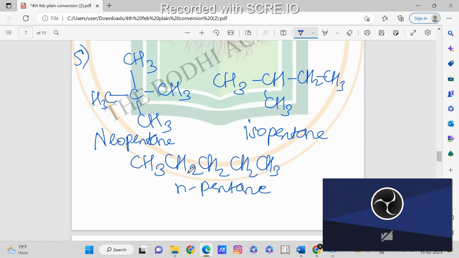Because of the straight chain we have more surface area or more area of contact, then the van der Waals forces increase, and the attraction increases, so it is very difficult to break their bond. Since it is difficult to break the bond, the energy required to break the bond will be higher, so the heat that we need to give, and the boiling point, will be higher. This is the concept you have to apply when this type of question comes.